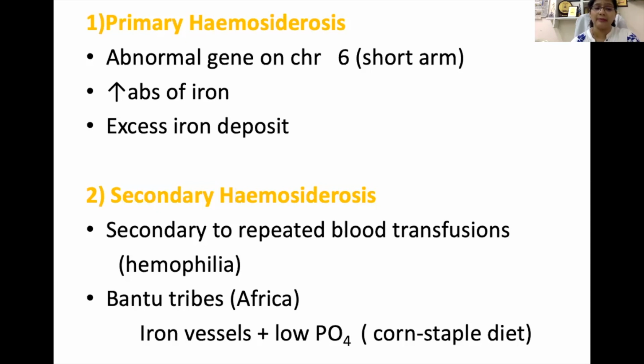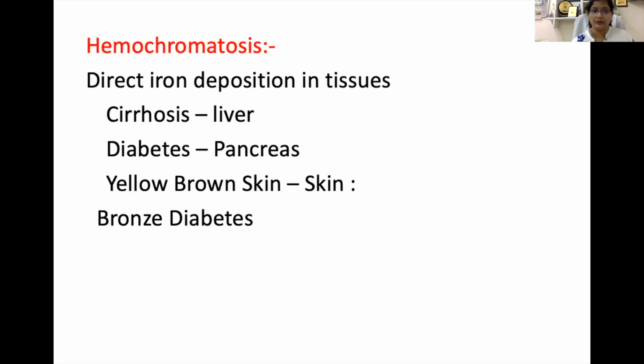Even a second example is the Bantu tribe in Africa. They cook their milk in iron vessels, and apart from that they have corn as a staple diet. Now this corn has low content of phosphorus. So low content of phosphorus and cooking meals in iron increases the iron content of food very much, and that's why this Bantu tribe of Africa suffers from the same secondary hemosiderosis.